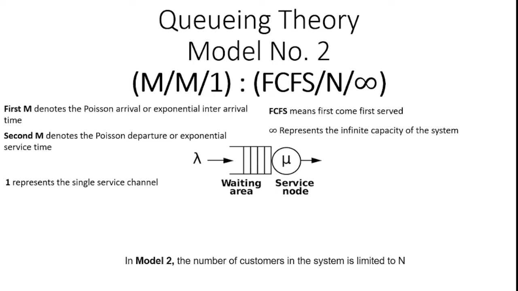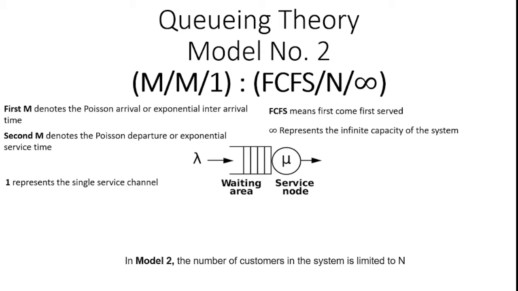After that there is a colon, and after the colon an open bracket, followed by FCFS / capital N / infinity. Here FCFS means first come first served. N means the number of customers in the system, or the number of workpieces in the system. Finally, the infinity symbol represents the infinite capacity of the system.